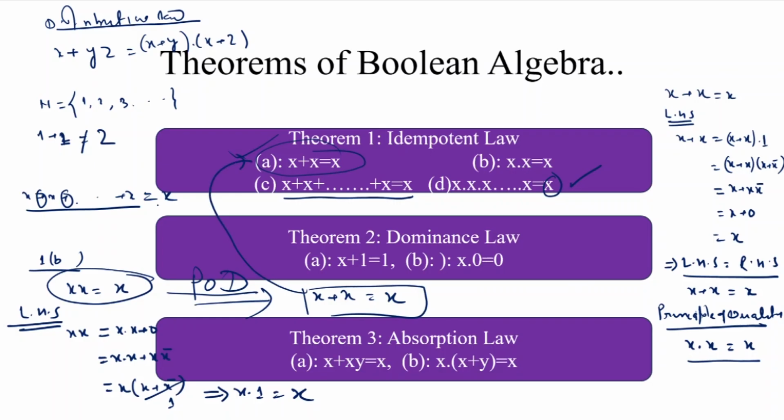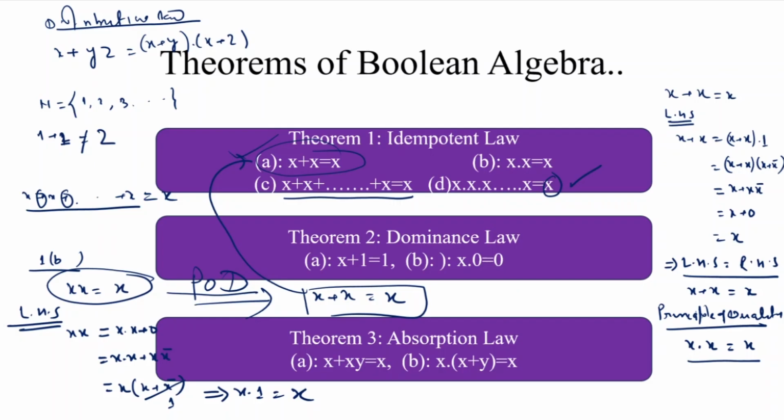So either we prove the first portion and apply the principle of duality to obtain the second portion, or first we prove the second portion, x dot x is equal to x, and after applying the principle of duality in this expression, we will get this expression. And C and D are nothing but a generalized form of expression A and expression B.